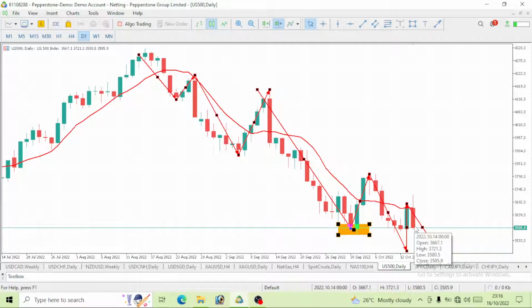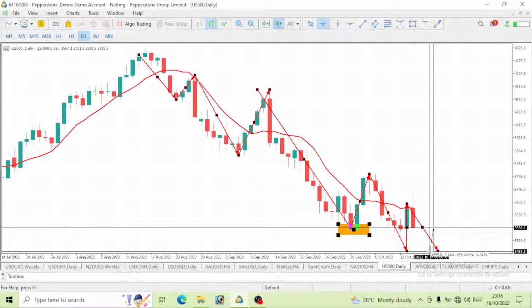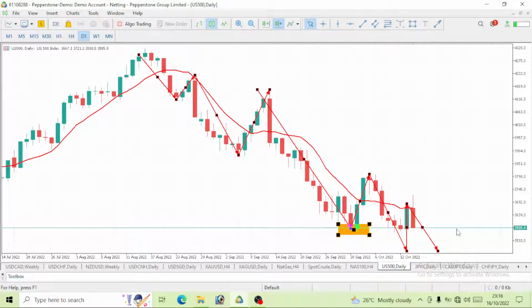That is why the last day of the week that passed, which was Friday, we actually closed bearish. So Monday, Tuesday, we expect it to go further down and break this lower low. I think on Monday we should be able to break it. We still have about a 2.72% drop to be made to actually break this low. So by Monday we should break it. Monday, Tuesday, it depends on how the price will play out. So we are expecting this low to be broken on S&P 500.